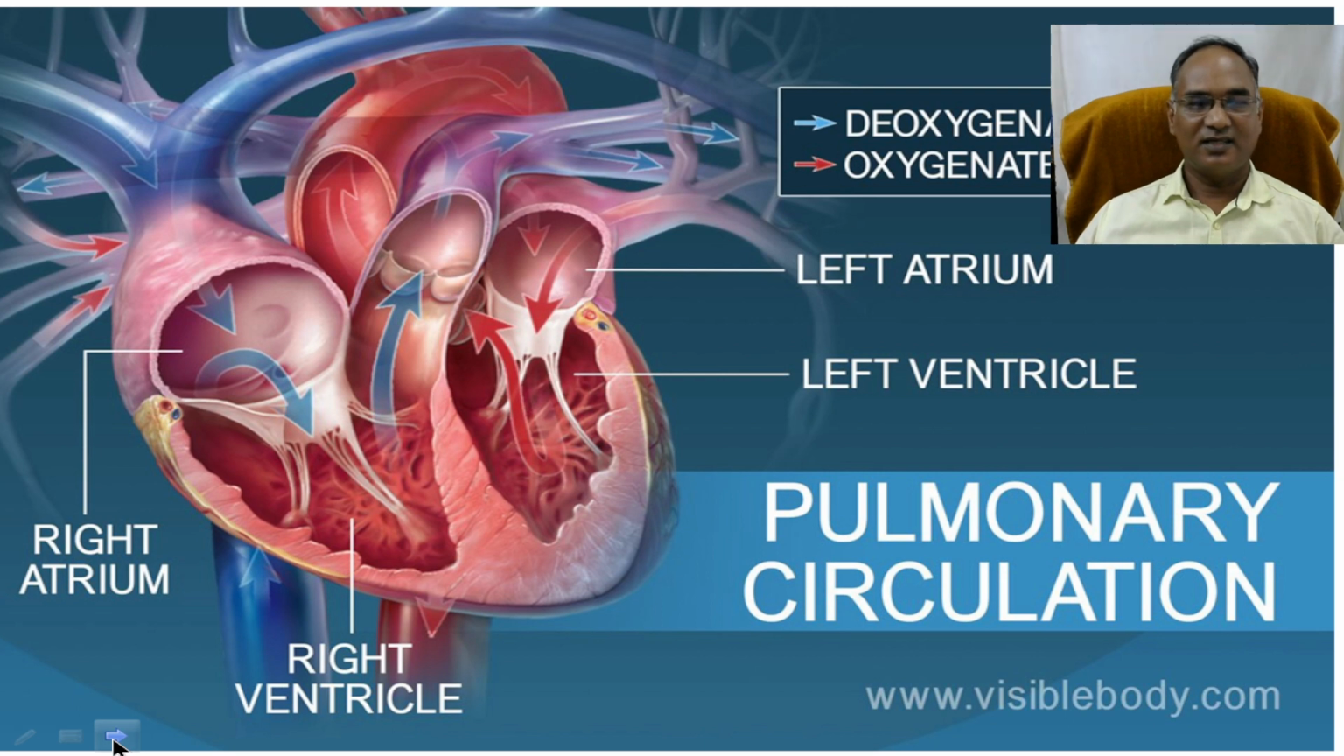Actually, already we have discussed. Through the inferior vena cava and superior vena cava, it will collect deoxygenated blood in the right atria. From the right atria, it will push it through the mitral valve, which connects with the right ventricle. From the right ventricle, it supplies deoxygenated blood to the pulmonary circuit, where it will get oxygenated.